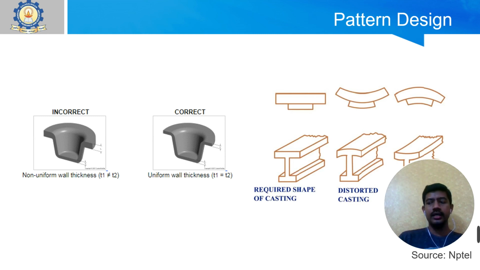And finally, I have told you to avoid shapes like U, V, L, T, because they may get distortion or camber. The vertical legs may get tilted during solidification. Maybe you can compensate for these things while designing the pattern, but for a better design, we should avoid these types of shapes during pattern design. So these are the aspects regarding pattern design and allowances.